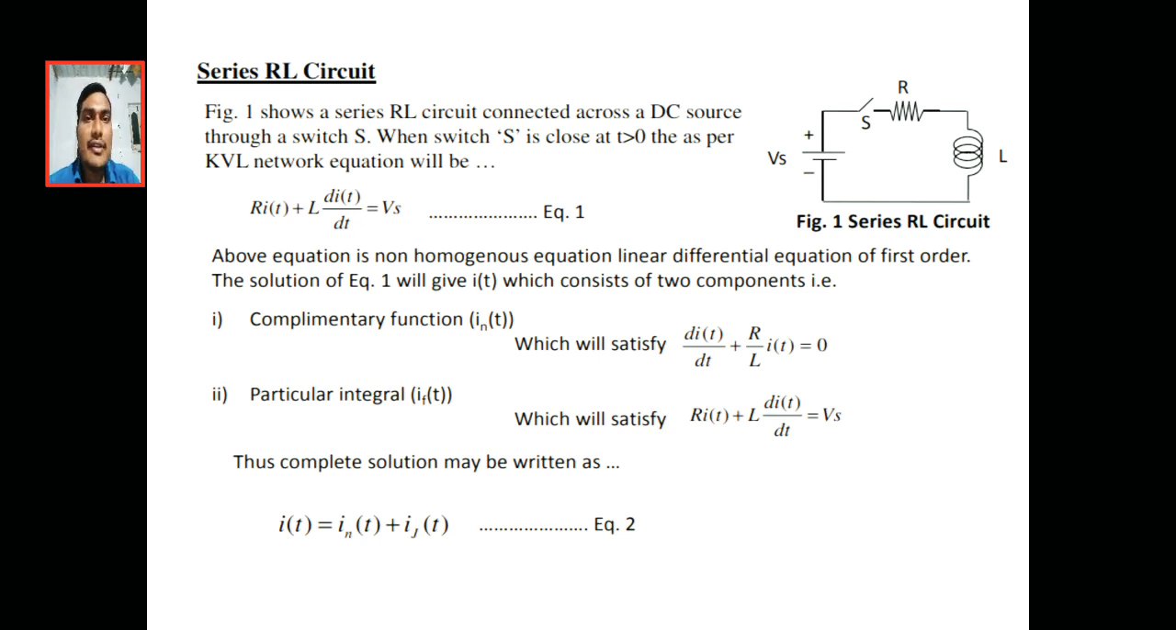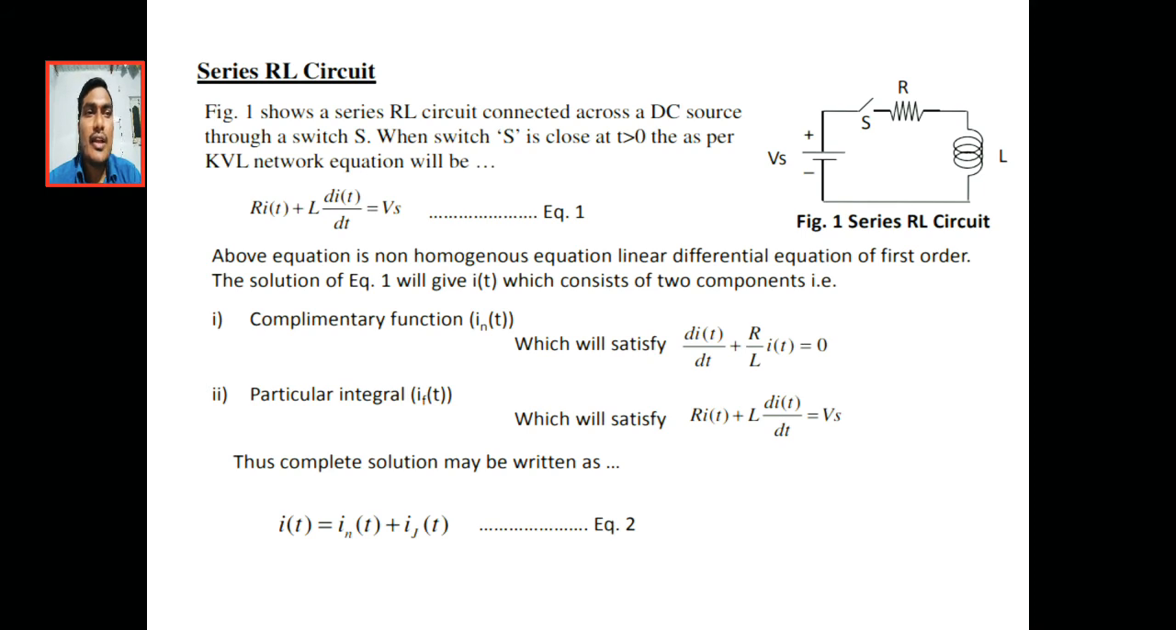So here I am considering a series RL circuit that is connected to a DC source through a switch. At t equal to 0 the switch is open, in the off condition. At t greater than 0, that is t equal to 0 plus, the switch is closed. Whenever the switch is closed, the current flows through the R and L elements. But what is the property of an inductor? It opposes the sudden change in current.